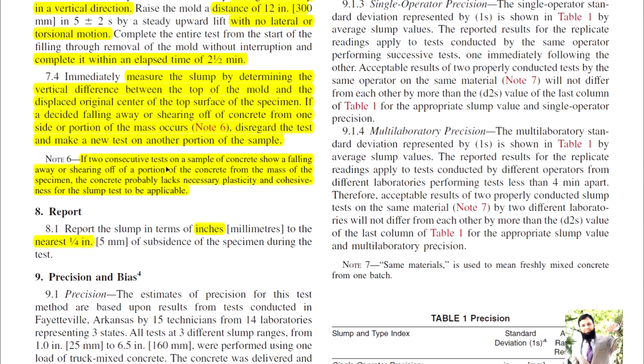So if two consecutive tests on a sample of concrete show a falling away or shearing off of a portion of the concrete from the mass of the specimen, the concrete probably lacks the necessary plasticity and cohesiveness for the slump test to be applicable. So they lack the plasticity and cohesiveness, so the slump test cannot be adopted when two consecutive specimens are taken and they start shearing off from one side. Okay, report should be in terms of inches or millimeter to the nearest of 1/4 inches.